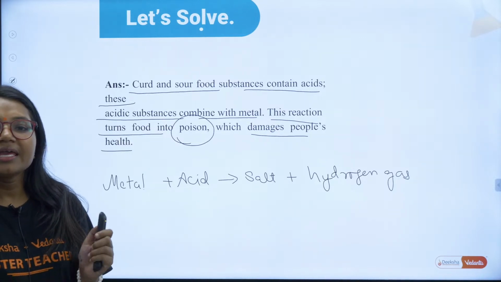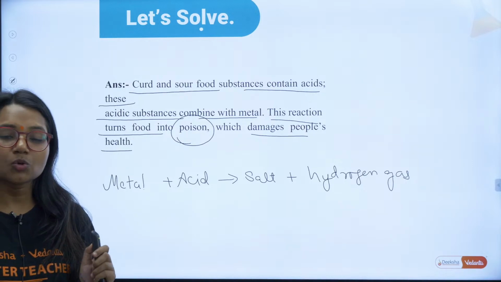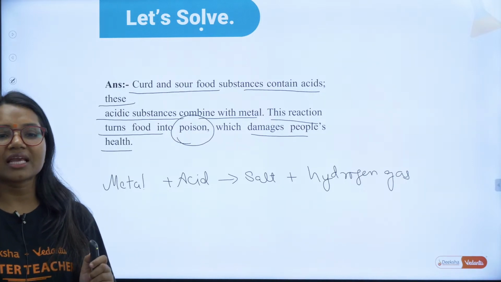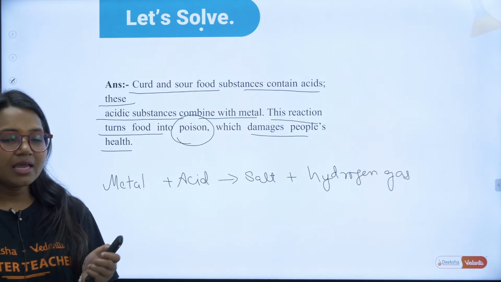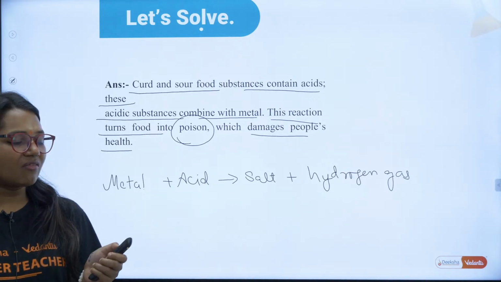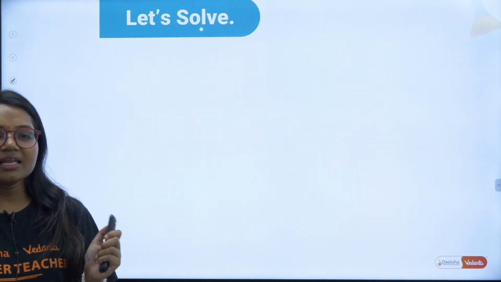Okay, fine. If you have understood this question, do give me a thumbs up, and I'll move to the next question. Don't forget to give me a thumbs up if you have understood this question. Here is the next one.